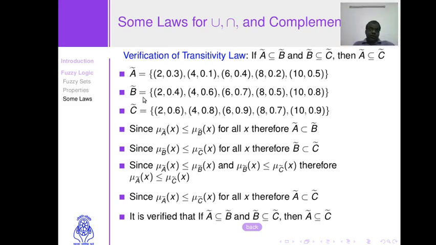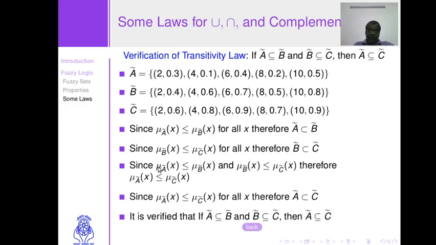And you can also observe that fuzzy set B is the subset of fuzzy set C, because for all the elements in fuzzy set B, the degree of membership is smaller than the corresponding degree of membership in fuzzy set C. That's why B is a subset of C. Okay, so you can observe that for element 2 in A, the degree of membership is smaller than the corresponding degree of membership in fuzzy set C, and it holds for all the elements.